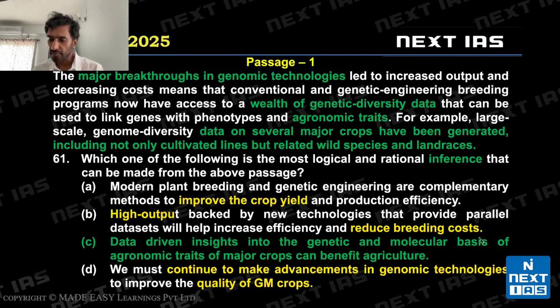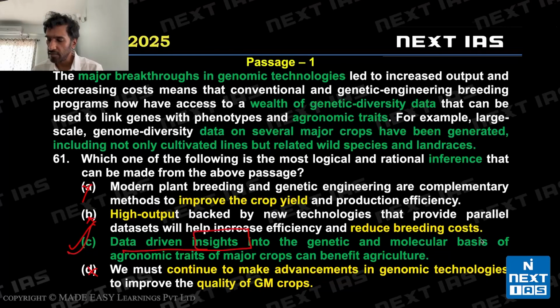So let's look at the inferences. A says modern plant breeding and genetic engineering are complementary methods to improve crop yield. Unacceptable. Nowhere is improving crop yield discussed. B: high output will help increase efficiency and reduce breeding costs. Not discussed. Both of these phrases make options A and B invalid. Let's look at D. We must continue to make advancements in genomic technologies to improve quality of GM crops. Quality of GM crops is not discussed in the passage. Invalid inference. C is the right choice.